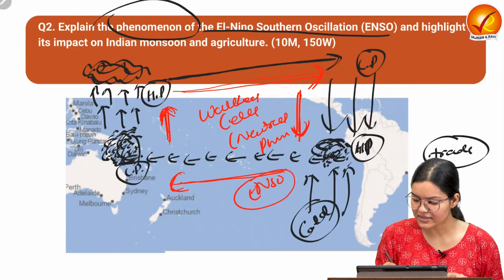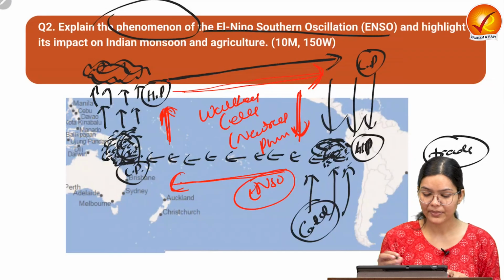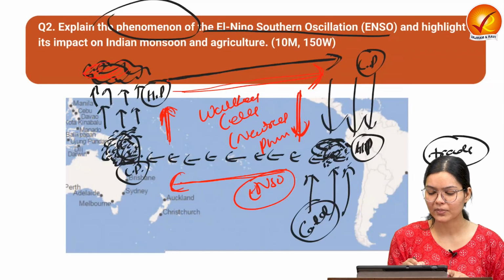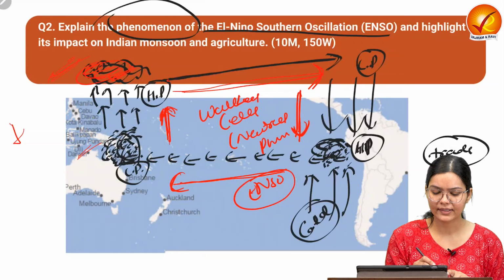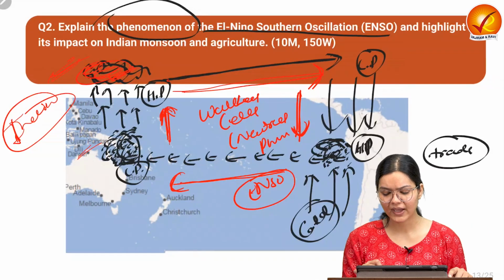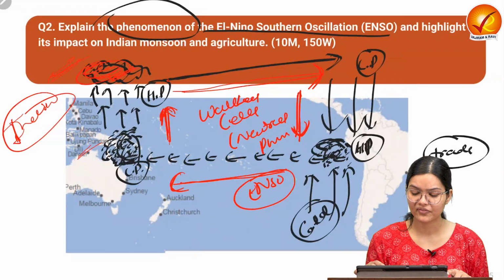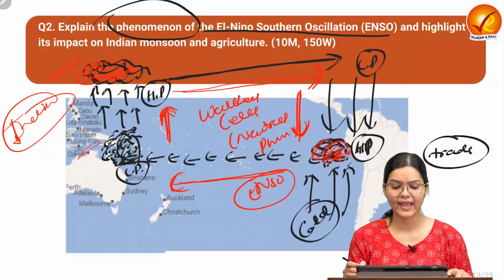Now let us try to understand the implications of this ENSO. Because of this ENSO, as we know, cloud formation was here, which will cause a decent and fair amount of rainfall in Australia, India and the surrounding areas. And here, since we have seen the cold current coming upward in Peru, it is good for fishing and other related activities.